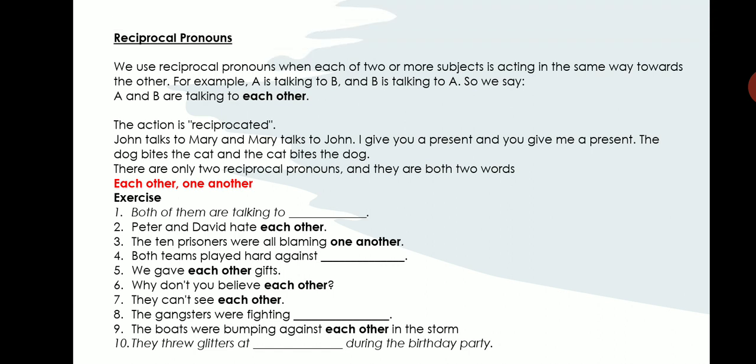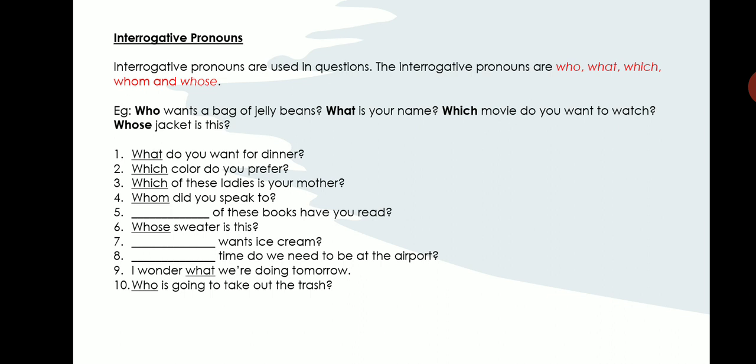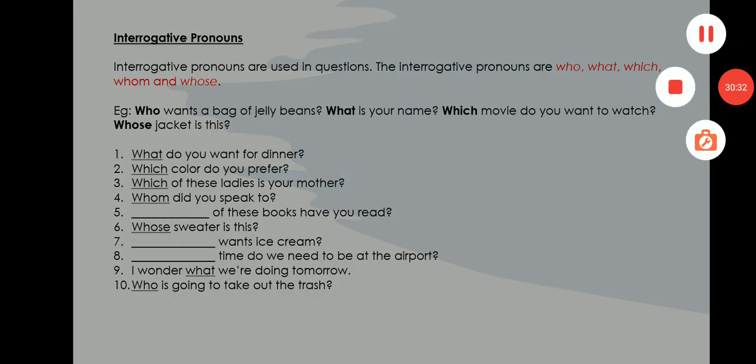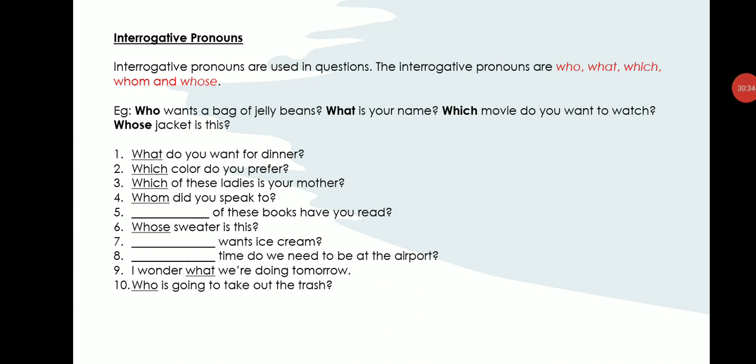Next one is interrogative pronouns. Interrogative pronouns mostly use words starting with WH. So they are used to ask questions. Interrogation means to question. Example, who wants a bag of jelly beans? Who is an interrogative pronoun there. What is your name? What is an interrogative pronoun there. Which movie do you want to watch? Which is an interrogative pronoun there. Whose jacket is this? Whose is an interrogative pronoun.